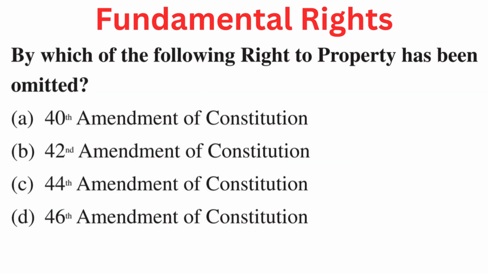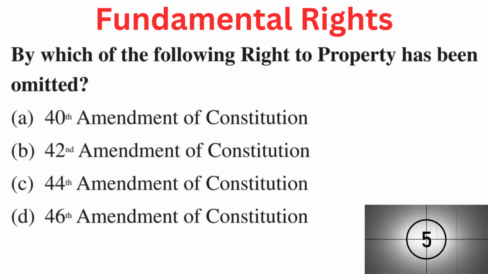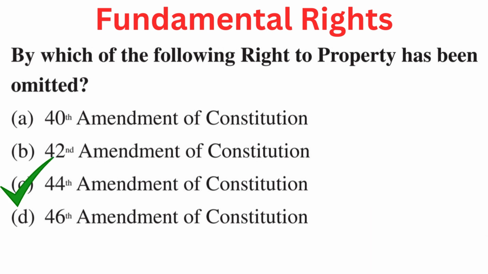Your question is: by which of the following has right to property been omitted? Your options are A. 40th Amendment of Constitution, B. 42nd Amendment of Constitution, C. 44th Amendment of Constitution, or D. 46th Amendment of Constitution. Right answer is C. 44th Amendment of Constitution.